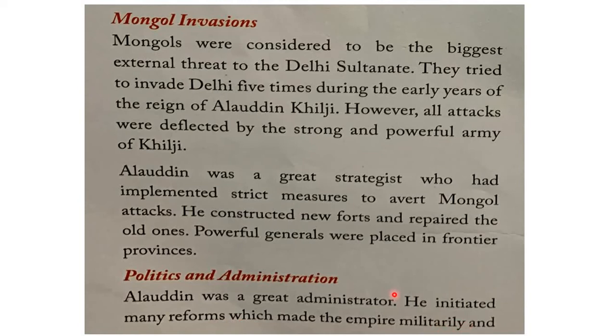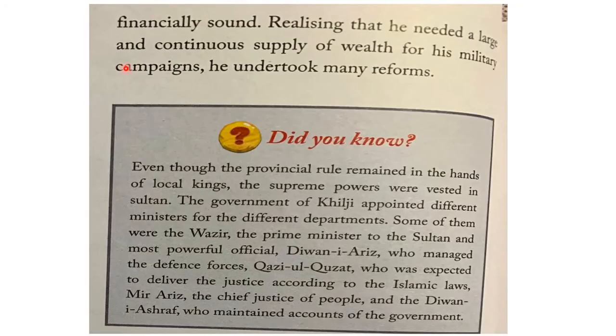He brought so many changes, and because of such changes, the military became very strong during his time. During the rule of Alauddin Khilji, on one hand, the military was very strong and the empire was also financially very sound. That means economically, he made the empire very strong. We will see how he did all these things.